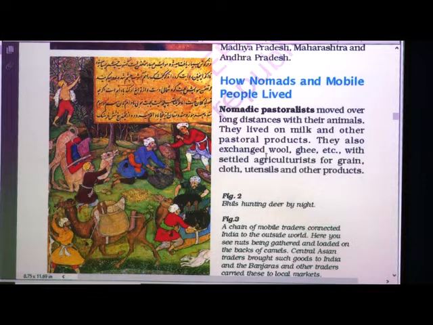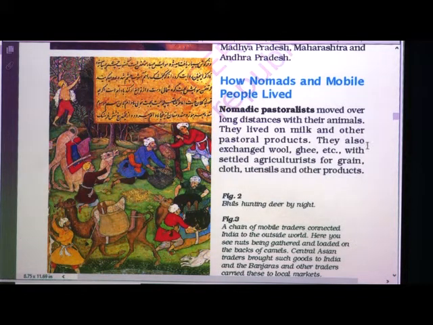So, here nomads are those who move from one place to another, and mobile people means the same. The nomadic pastoralists are those who domesticate animals like sheep, goat, camel, etc., and moved long distances with their animals. They lived on milk and other pastoral products, whatever they get from those animals.